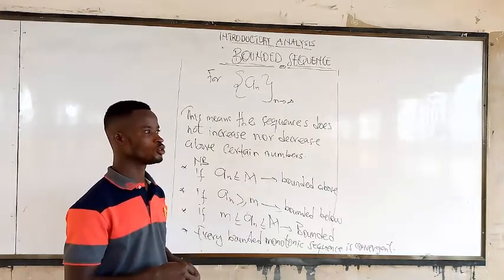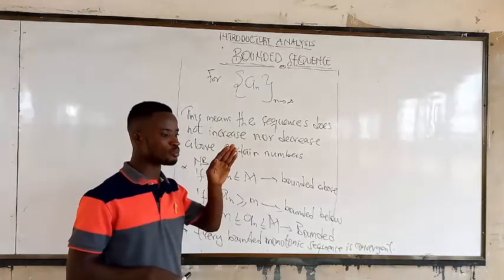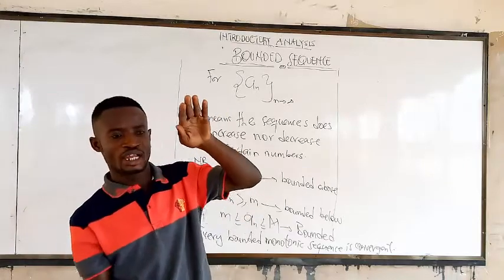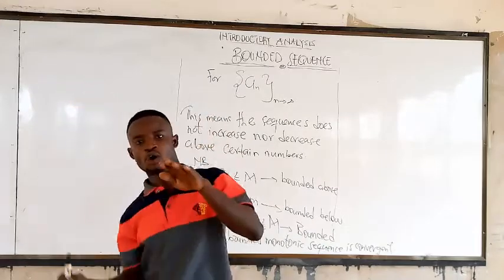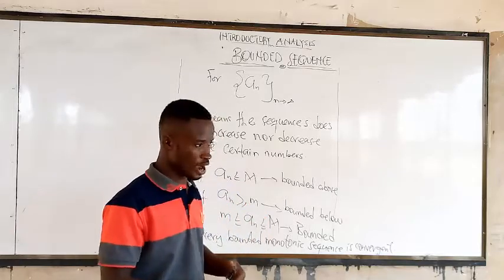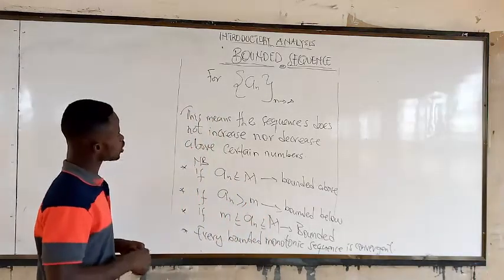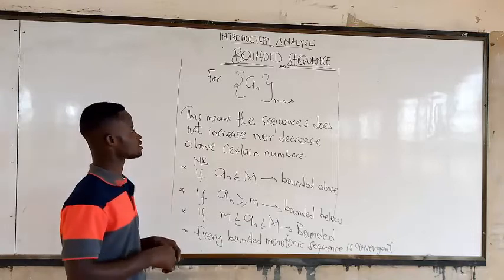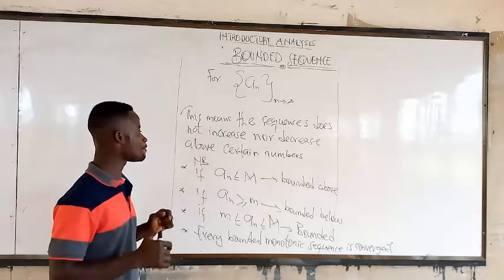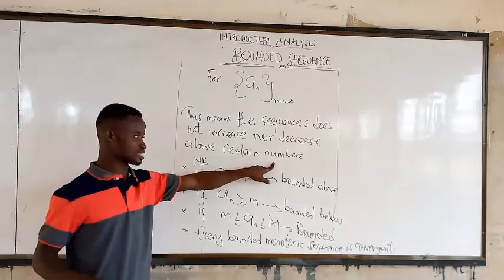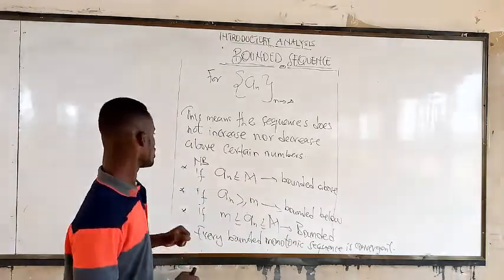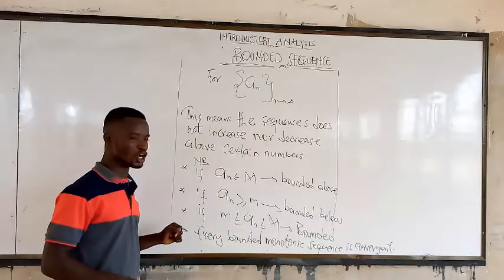Sometimes it rises up, then it falls, then it rises up, then it falls. We can get a sequence of numbers to be like that. So if a sequence does not increase nor decrease beyond certain numbers, then we are saying that it is bounded. Let's take note of these things.